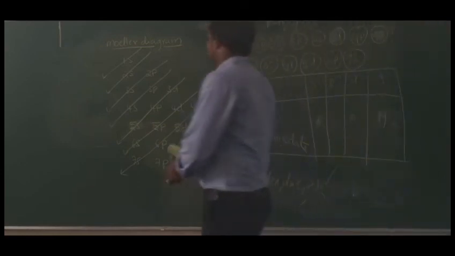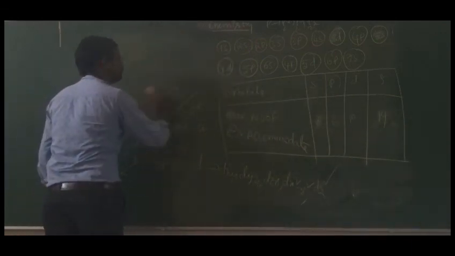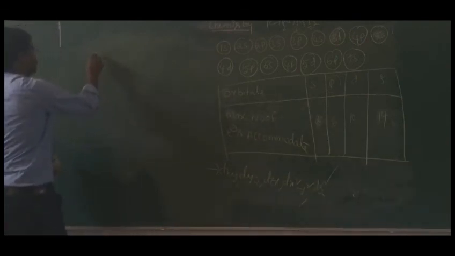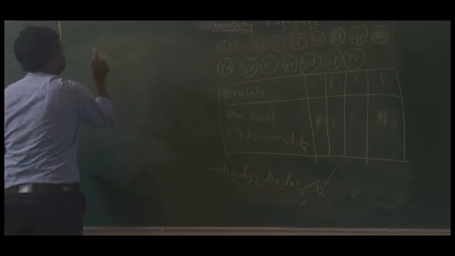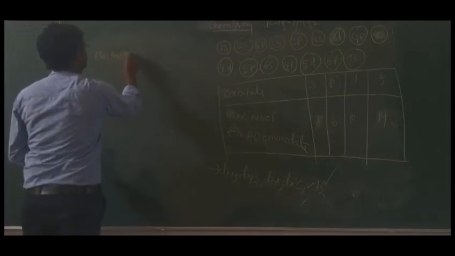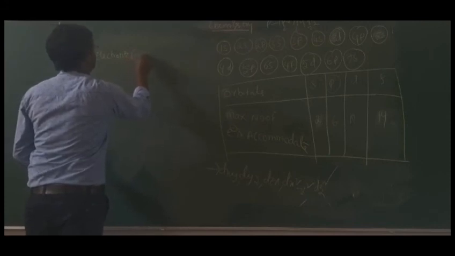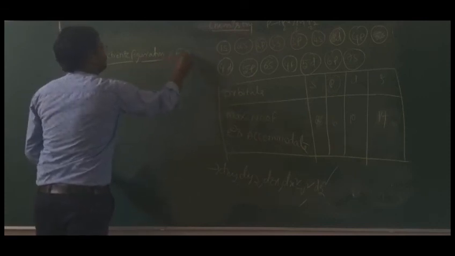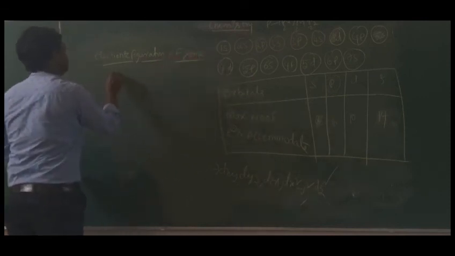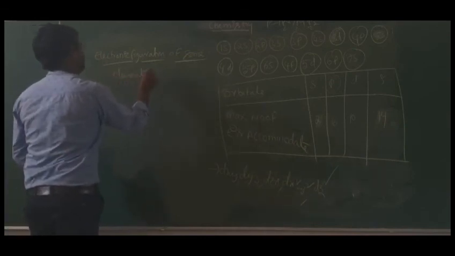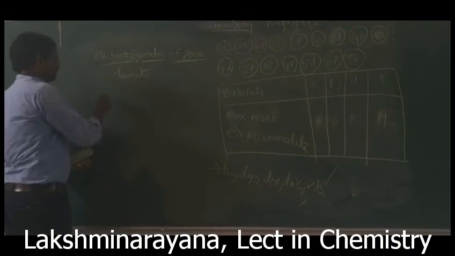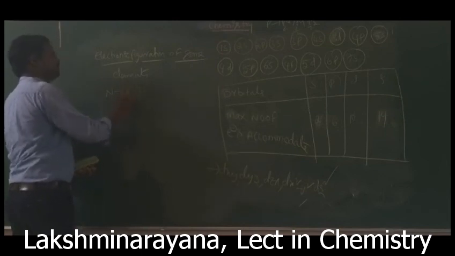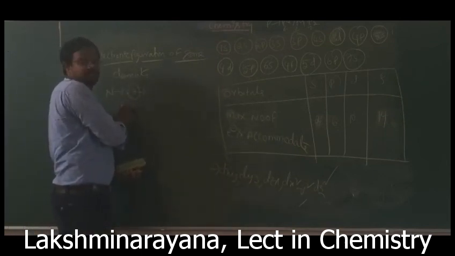Now we can write the electronic configuration of some elements. See, electronic configuration of nitrogen. Atomic number is 7, so the number of electrons in this atom will be 7 because it is a neutral atom.